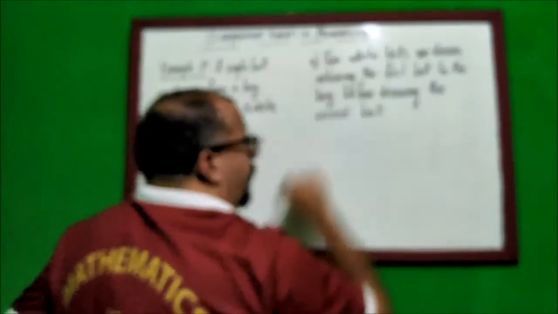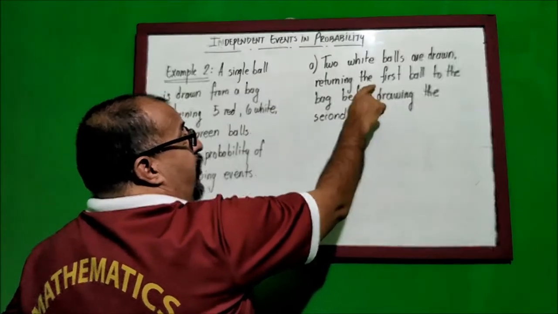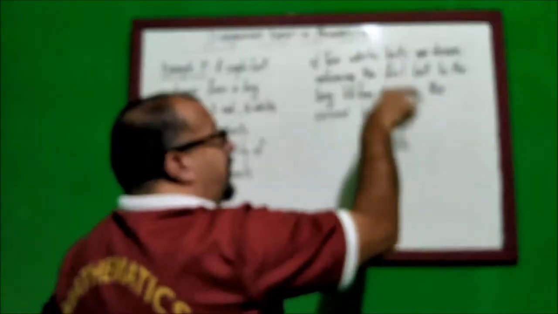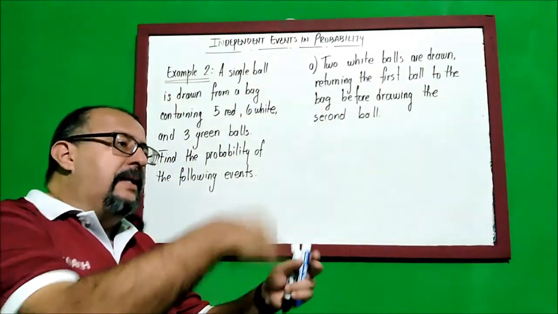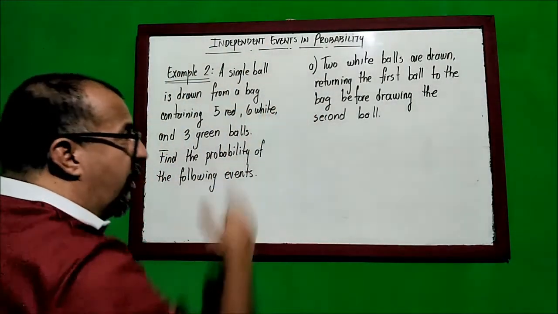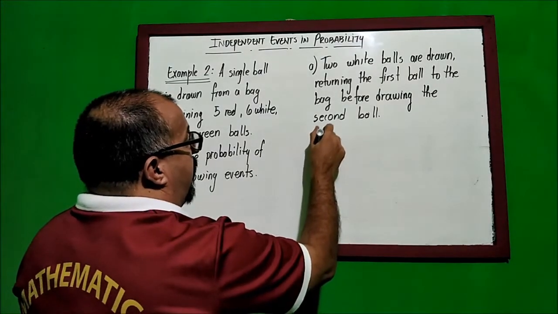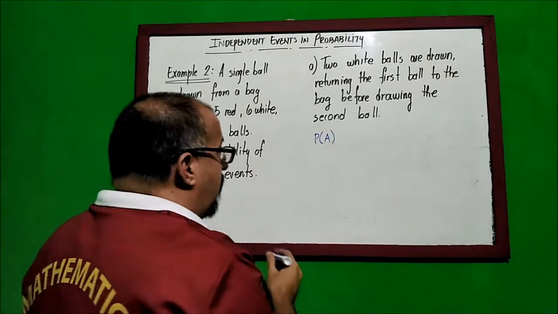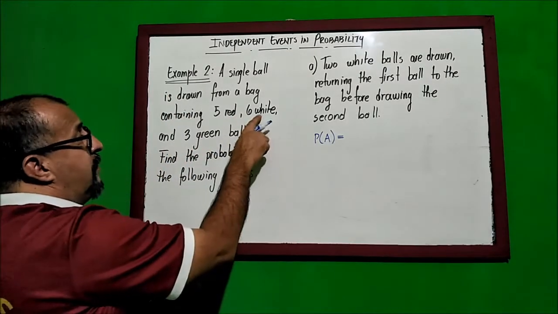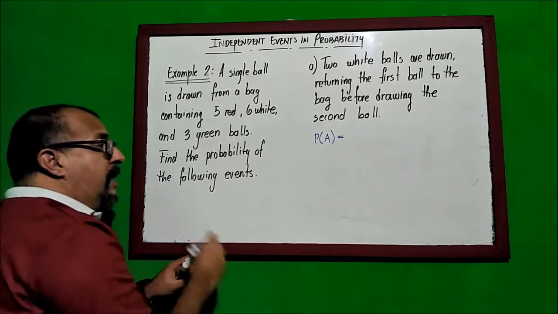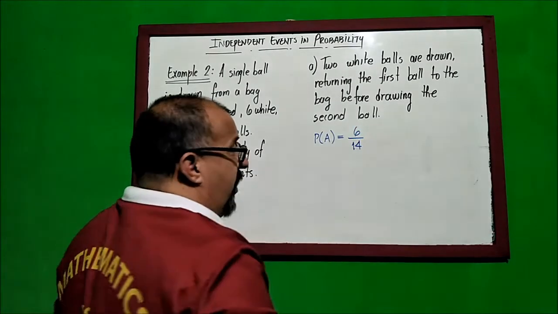The first event is this one: 2 white balls are drawn, with the consideration that we return the first ball to the bag before drawing the second ball. That means I take out the ball, then I put it back, and then I take out another ball. Okay, so let's analyze this condition. The first situation is the probability of A, picking the first white ball. The first white ball will be 6 out of the 14 balls that I have in here.